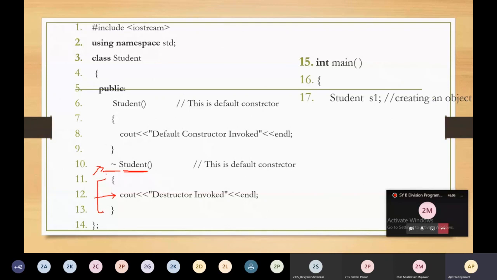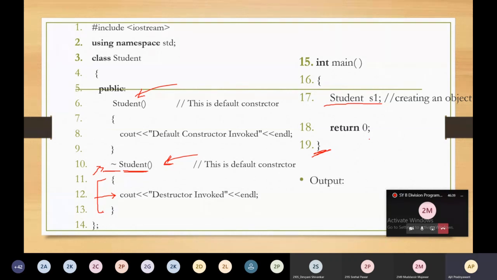So inside the main, you have to mention student S1, you have created the object. When you create the object, this constructor student will be invoked. And when you go out of the scope, that is nothing but the end of the program or block or function, this destructor will be invoked automatically. So whatever memory is allocated for the S1 object will get deallocated by this destructor student.